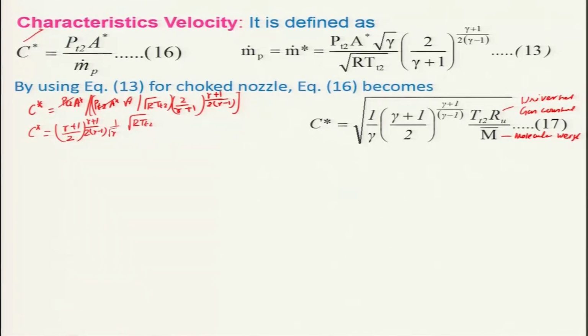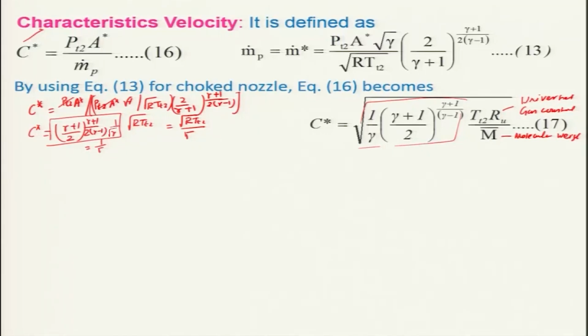Keep in mind that this particular term is basically gamma, and this term I can call 1 over gamma.